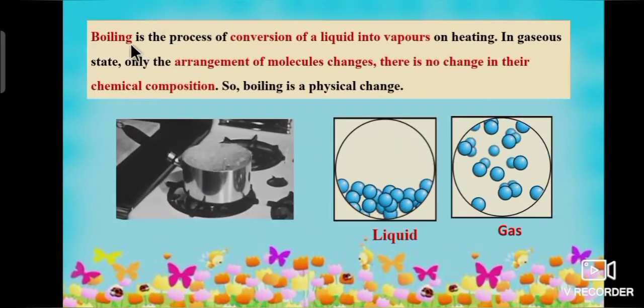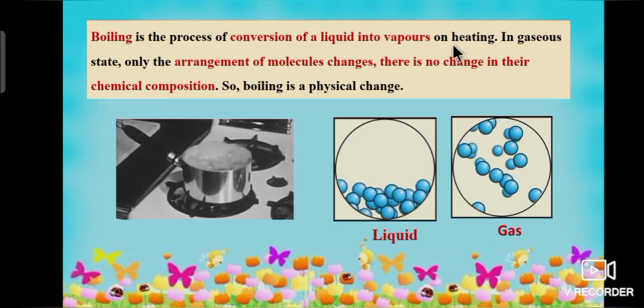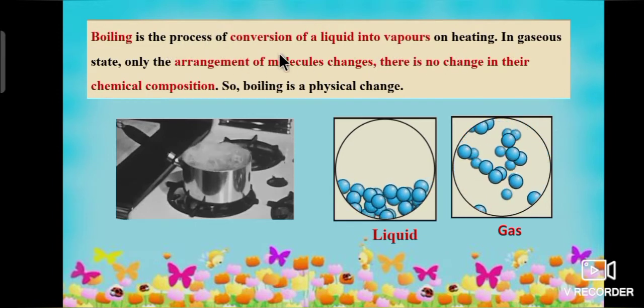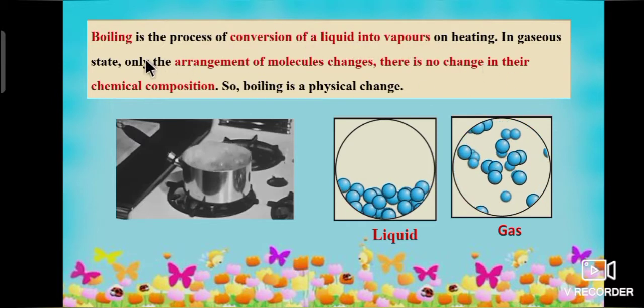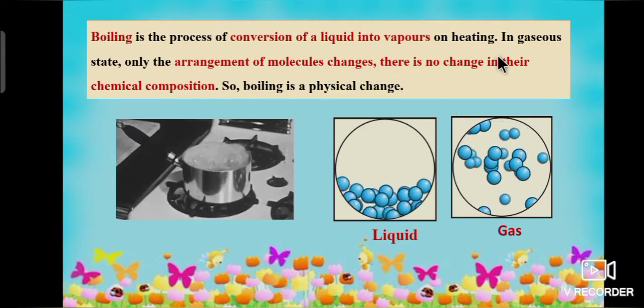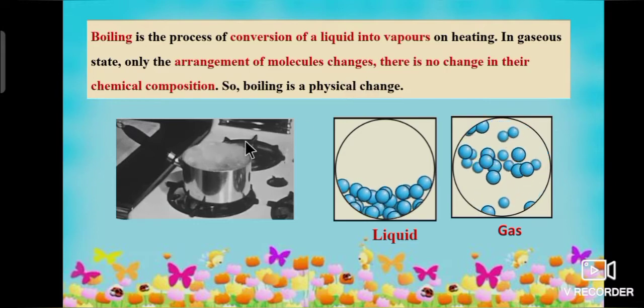What is boiling? Boiling is the process of conversion of a liquid into vapors on heating. In the gaseous state, only the arrangement of molecules changes. There is no change in their chemical composition. So, boiling is a physical change.